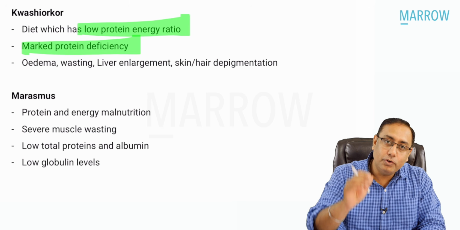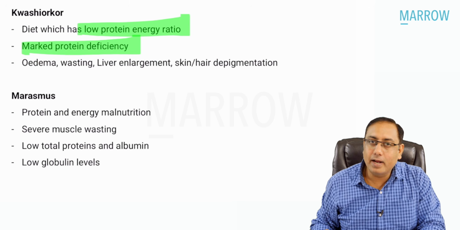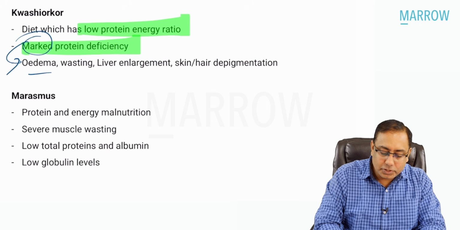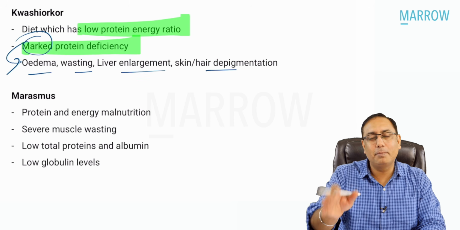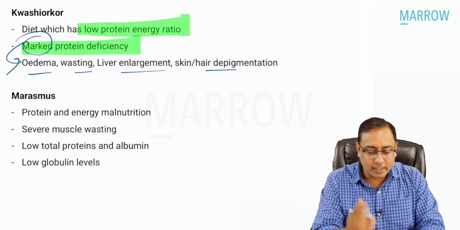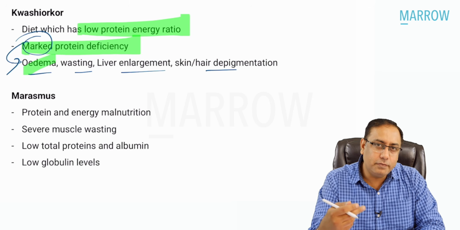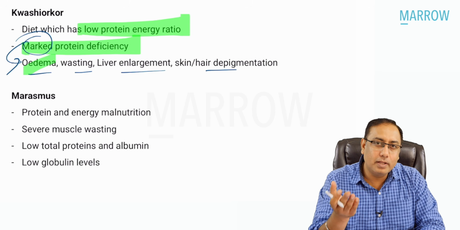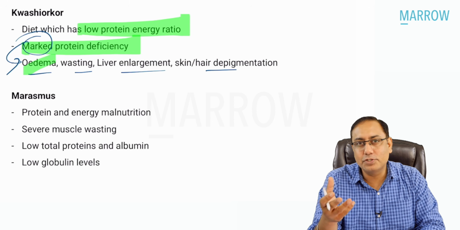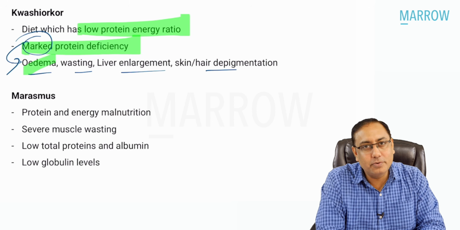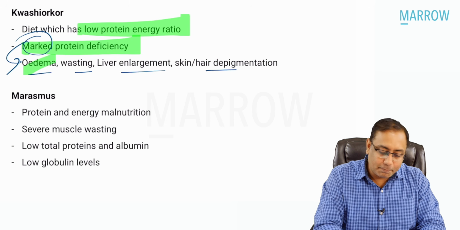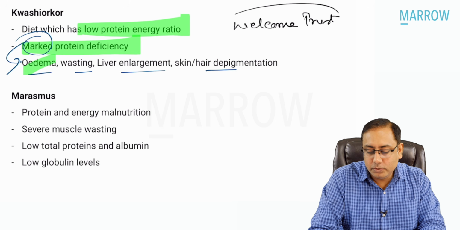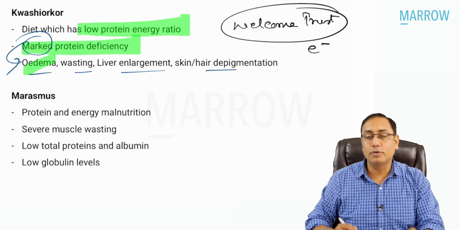But the main feature is a low protein-energy ratio in the diet and marked protein deficiency, which of course will lead to edema in the child, wasting, liver enlargement, hair pigmentation, skin pigmentation, flag signs, and so on. But the main marked feature in kwashiorkor is edema. Because of the edema, if you recall, weight for height and weight for age are not very good parameters to assess malnutrition in kwashiorkor. We have to take a separate classification, called the Wellcome Trust classification, which is used in cases of edema, for kwashiorkor.